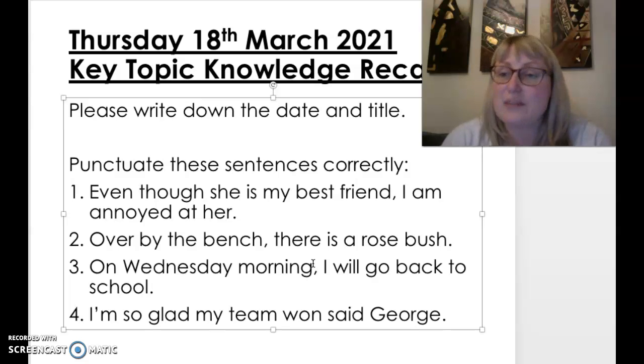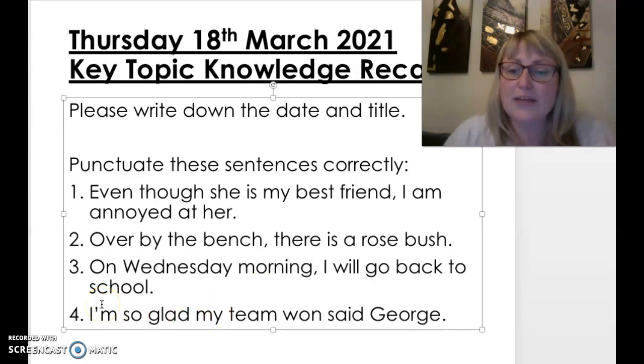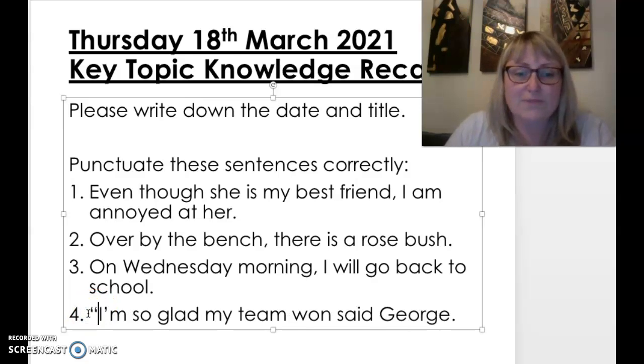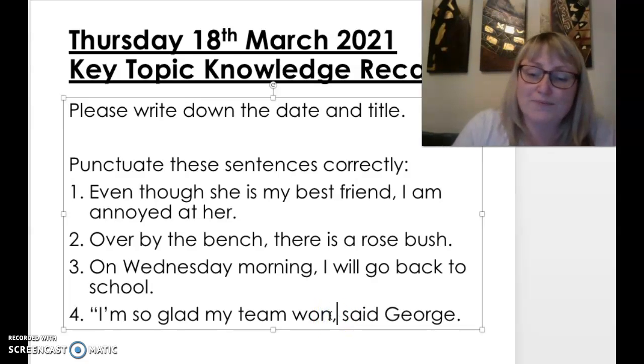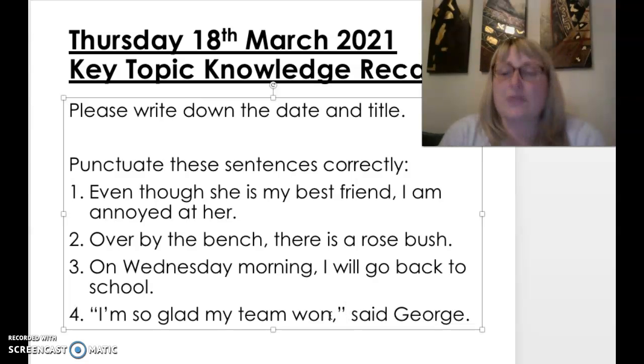What we have here is somebody saying something, so we need to look at including some speech marks and the other punctuation that comes with it to ensure this sentence is punctuated correctly. So, "I'm so glad my team won," is what George says, so I need to put speech marks at the front. And then at the end, before I put my next set of speech marks, I need to put my comma and my quotation marks there.